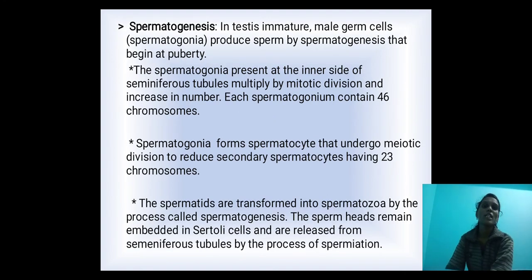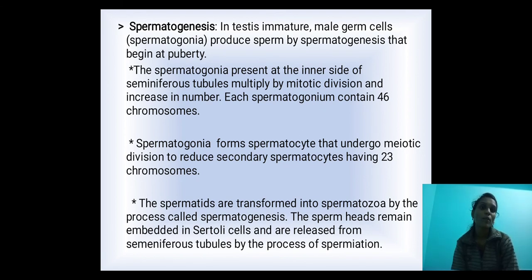Next, we come to spermatogenesis in the testis. Immature male germ cells, called spermatogonia, produce sperm by spermatogenesis, which begins at puberty after attaining maturity. The spermatogonia present on the inner side of the seminiferous tubules multiply by mitotic division and increase in number. Each spermatogonium contains 46 chromosomes.